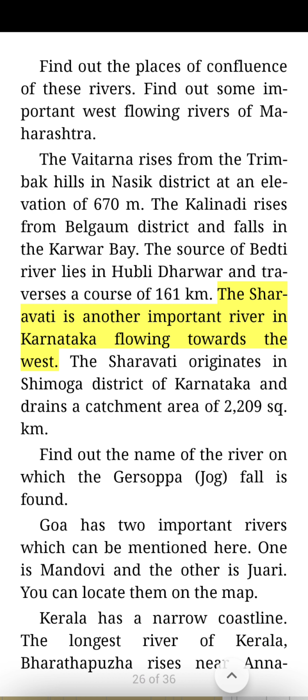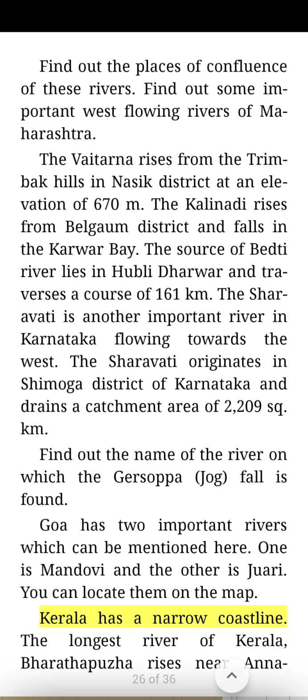The Sharavati is another important river in Karnataka flowing towards the west. The Sharavati originates in Shimoga district of Karnataka and drains a catchment area of 2,209 square km. Find out the name of the river on which the Gersoppa Jog Falls is found. Goa has two important rivers which can be mentioned here, one is Mandovi and the other is Zuari. You can locate them on the map.